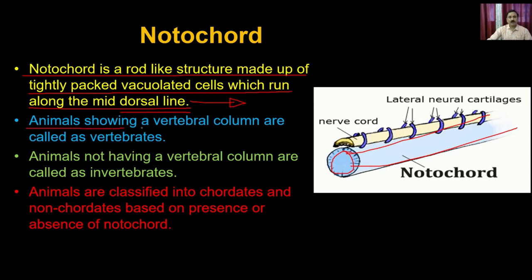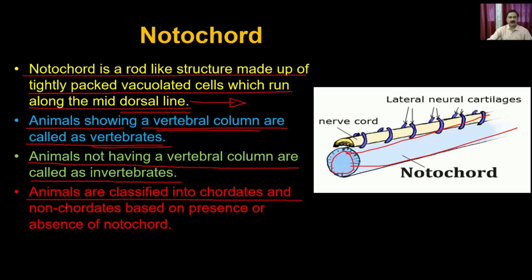The animals which show vertebral columns are called vertebrates. The animals which have the notochord or the vertebra are also called vertebrates. The animals that do not have vertebral columns are called invertebrates. And that's how the animals are classified into chordata and non-chordata based on the presence or absence of the notochord. If the notochord is present, those animals are called chordata.